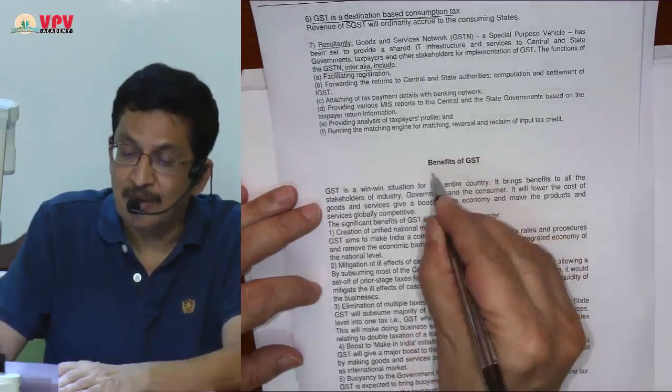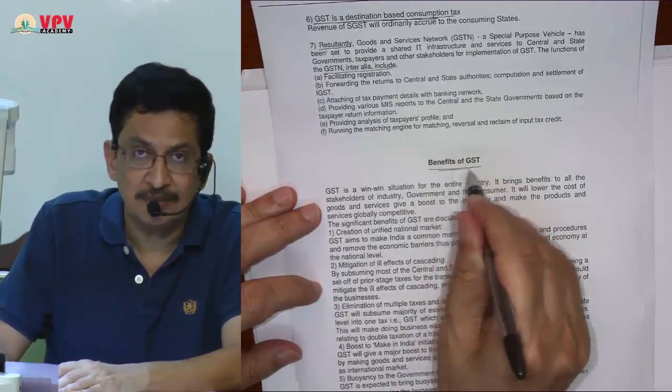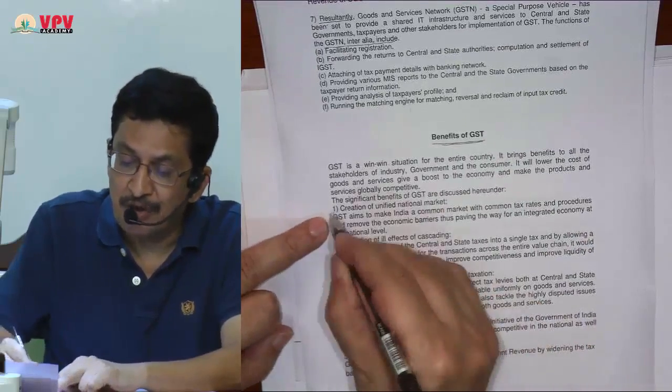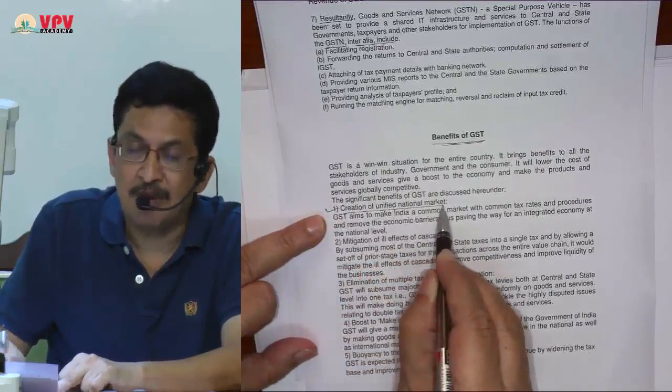Then we come to the last theory question: what are the benefits of GST? And here I have given all the benefits of GST. The first benefit of GST is the creation of a unified national market.